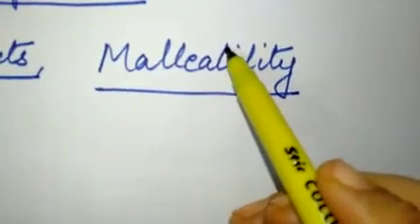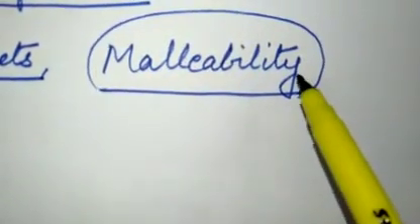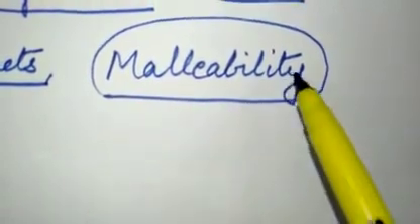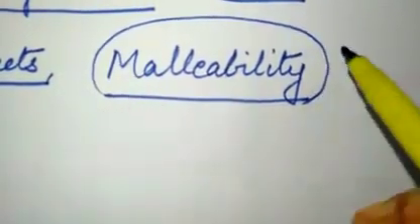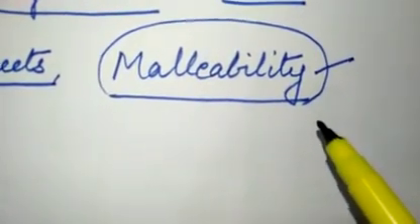Some students write this, okay, so that is wrong. So malleability is the property. And when we say about metals, metals are malleable, and the property is malleability, right? So they can be drawn into sheets.